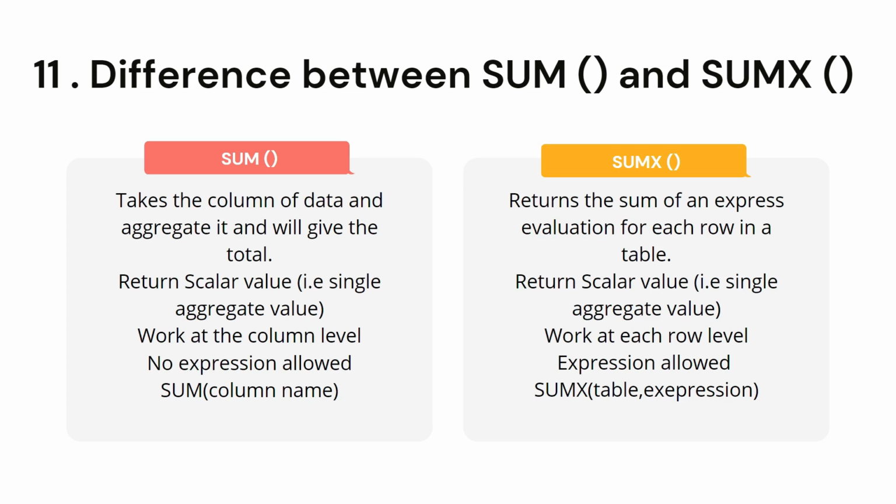So what is the difference between both of them? In the case of the SUM function, it works at the column level, whereas SUMX works at the row level. The SUM function does not take any expression, it only takes the column name. That is, first of all you have to write SUM, and inside the brackets you have to give the column name. So what it will do, the SUM function will take the data from that particular column, make the total and give a scalar value, that is a single aggregate value.